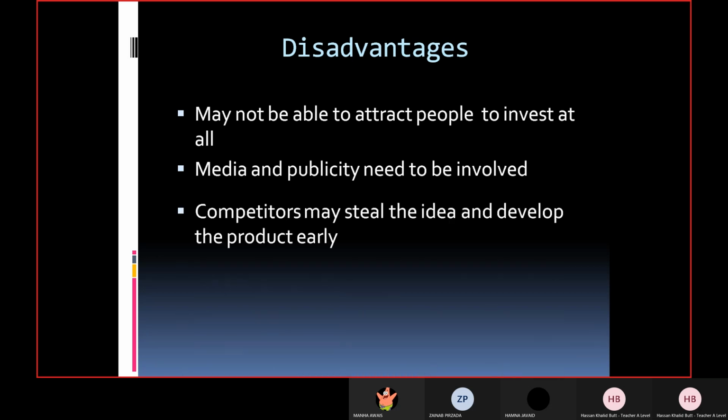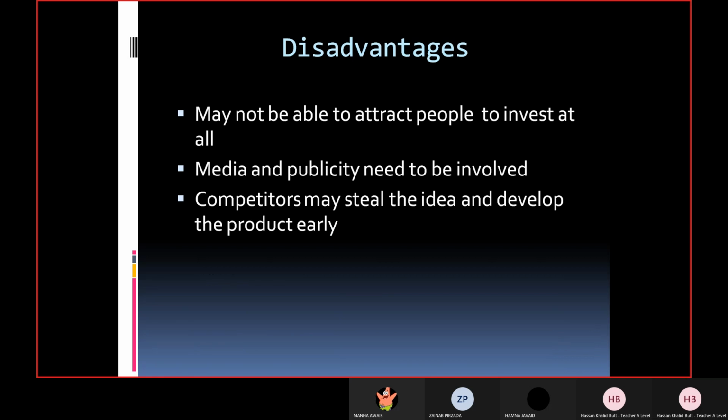Then competitors may steal the idea and develop the products early. Yeah, you float it on the internet, so your competitor can check that website as well. So if your competitor has the investment already, obviously they will start working on it way before you. So by the time you collect that amount, they might have developed that product way before you and released it in the market earlier.